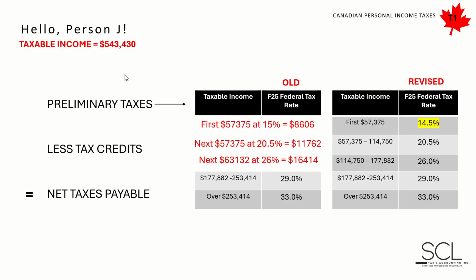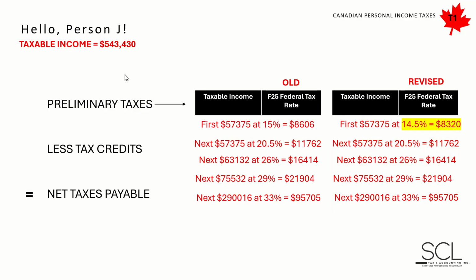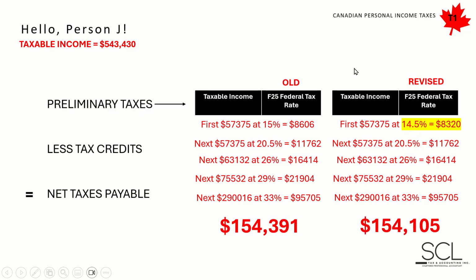So notice here, it is incremental amounts only. Under the old calculation, this would be a preliminary tax amount of 154,391. Whereas due to that change in 2025, effective July 1st, there's just a slight decrease, as you can see here. So again, slightly lower taxes as promised. They did promise that, and there you see it quantified: 154,105. I'll show you both. Anyway, we have this number here.